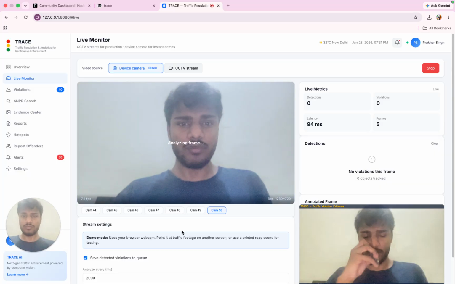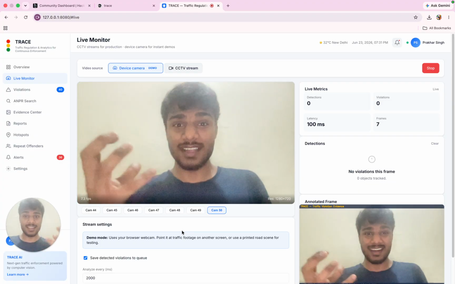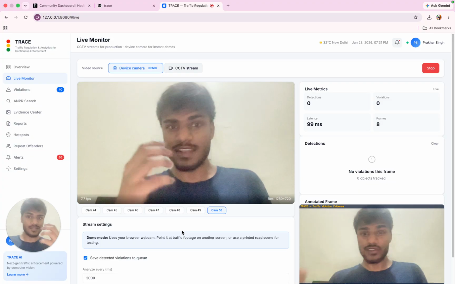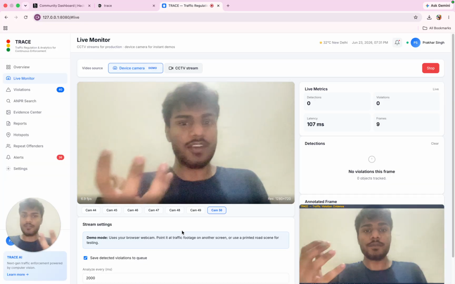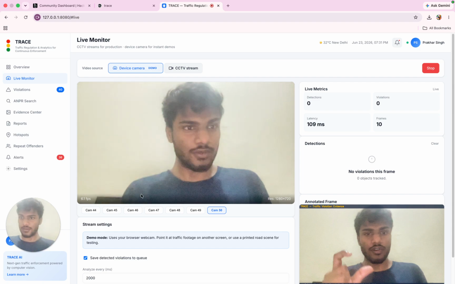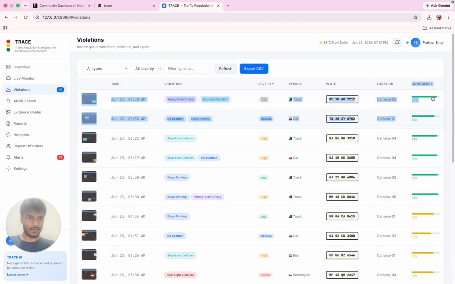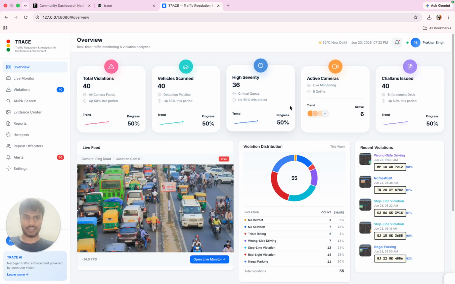Once a violation is confirmed, Trace automatically reads the license plate using OCR, generates an annotated evidence image, and assigns a confidence score. As I told you about this confidence score, it stores everything in the database. You can also download the CSV of this and send it to court, saying this person was making a violation, and all these details are here. You can directly fetch them. So we built a full control room dashboard featuring live analytics. As I told you, it is a fully functional dashboard.